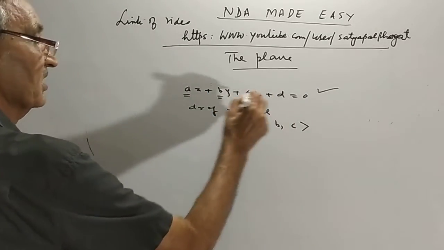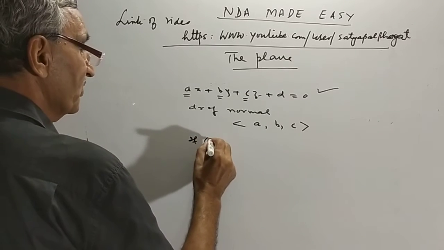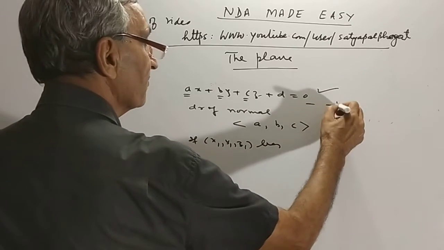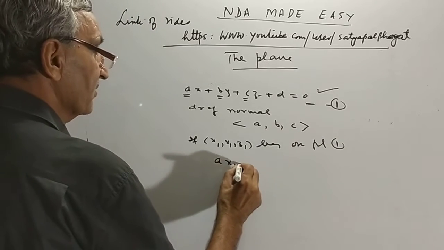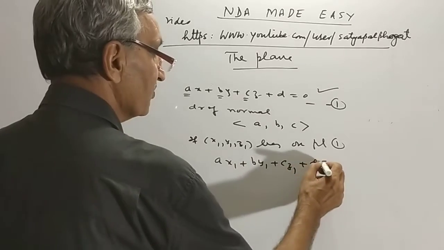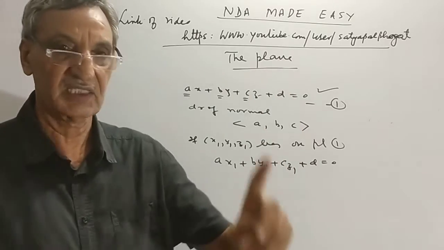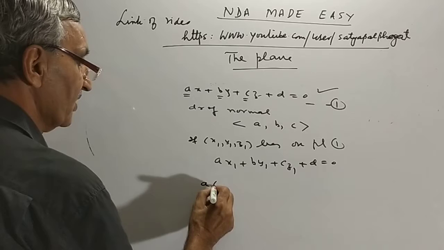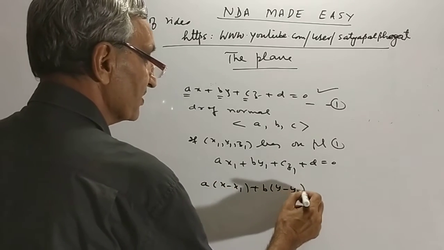Any point on the plane will satisfy the equation. If (x1, y1, z1) lies on plane number 1, then ax1 plus by1 plus cz1 plus d must be equal to 0. Let me subtract: a(x minus x1) plus b(y minus y1) plus c(z minus z1) equals 0.